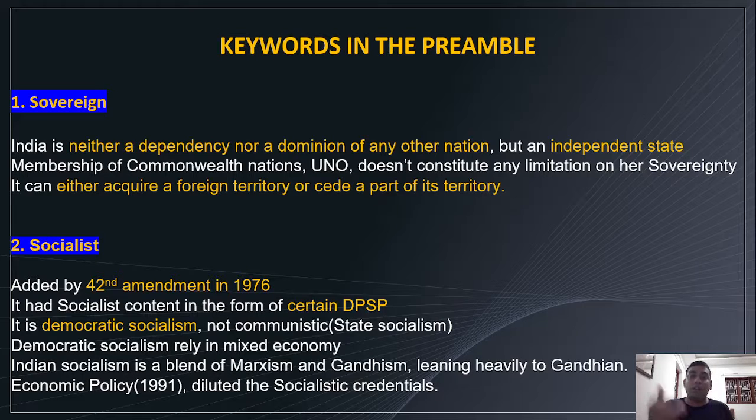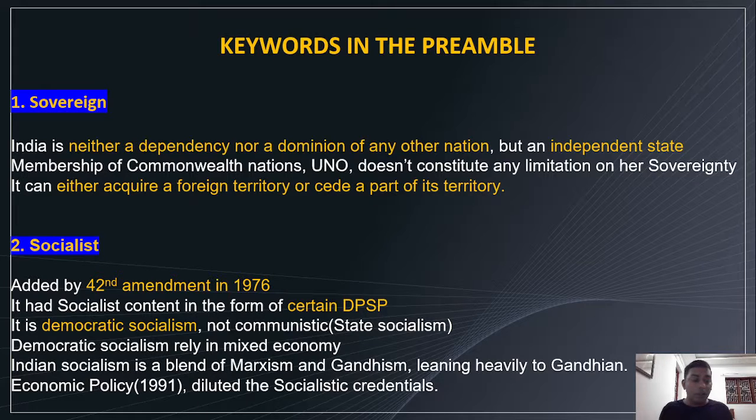In India we are following a mixed economy. Mixed economy means we can see private interventions and public interventions, public and private. That's what mixed economy is. In state socialism we can see only public. The Indian socialism is a blend of Marxism and Gandhism, leaning heavily to Gandhism or Gandhian principles. In DPSP, you can see Marxian principles, Gandhian principles, then socialistic kind of principles. Even though it's a blend of Marxism and Gandhism, it is heavily leaning towards Gandhian principles.